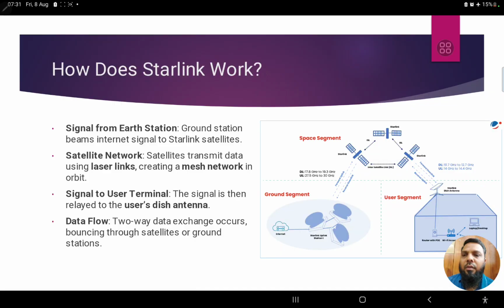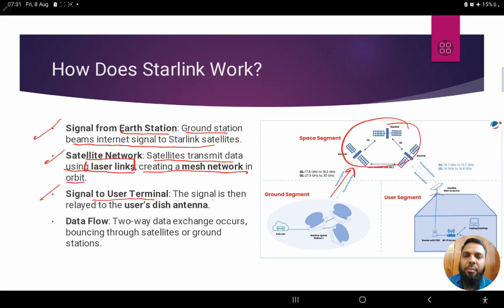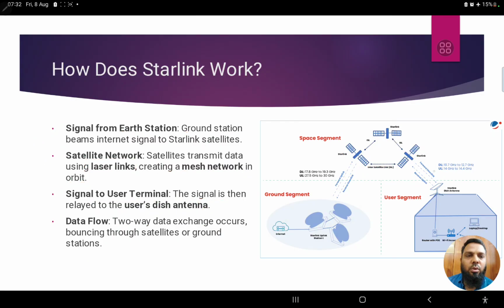Now we'll see what happens. The signal from the earth station, that is the ground station, beams the internet signal to the Starlink satellites. In the satellite network, satellites transmit data using laser links. That has to be understood, using laser links, creating a mesh network in the orbit. Again, the signal goes to the user terminal. The signal is then relayed to the user's dish antenna. Therefore, in data flow, we see two-way data exchange occurs, that is uploading and downloading, bouncing through satellites or ground stations. So this is the method in which Starlink is going to work.